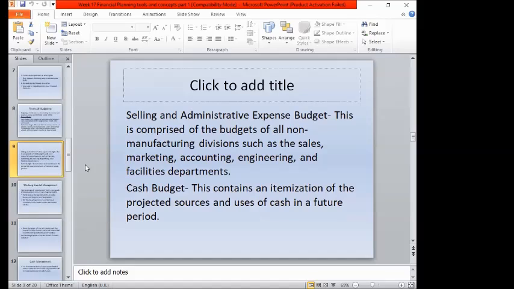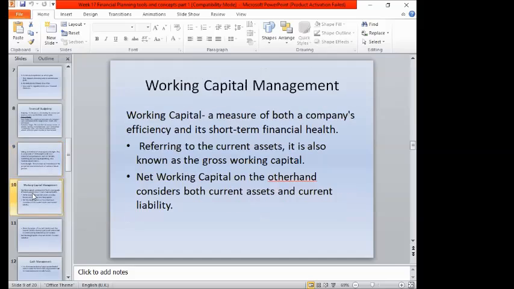The cash budget, of course, contains the itemization of projected resources and uses of the cash for the future period. So it talks about what they call a petty cash. Cash is part of the capital, but we have a petty cash in order to circulate in case of extra activities where we need extra money or extra cash that can be used for other activities. Those are the financial budgeting.